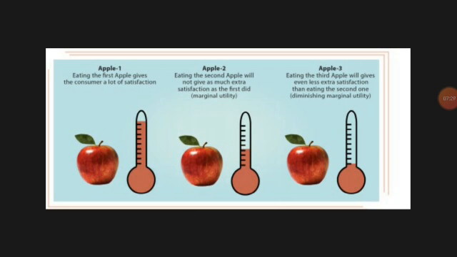See, what I said earlier: the first apple gives the consumer a lot of satisfaction. When you eat the second apple, your satisfaction will be less than from the first. When you eat the third apple, your satisfaction will be lesser than the second one, lesser than the first one. That's what diminishing means: your wants will diminish.